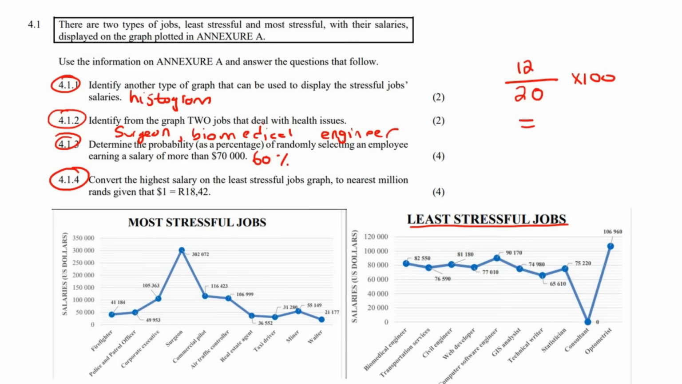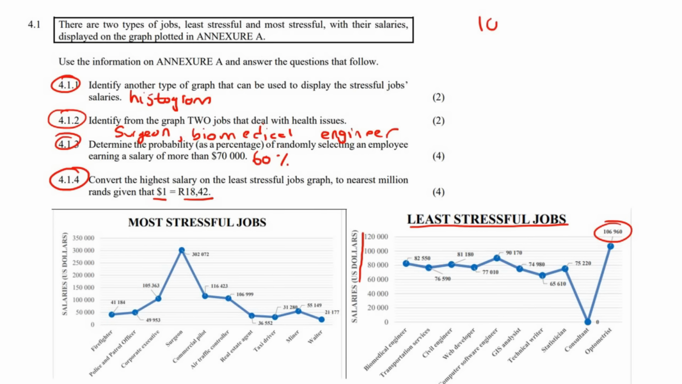So it says convert the highest salary, which is this one, on the least stressful jobs graph to the nearest million, given that $1 is 18 Rand and 42 cents. So what they're saying is that this is measured in dollars. Can you see here? US dollars. So this person earns 106,960 US dollars per year. These are per year, guys. I know they didn't say so, but trust me, those are per year.